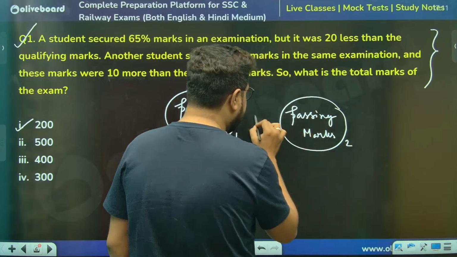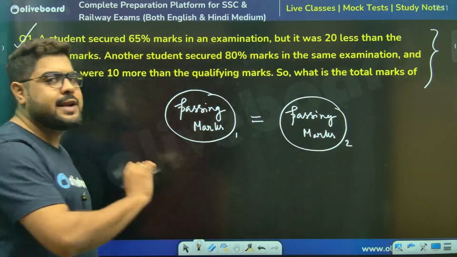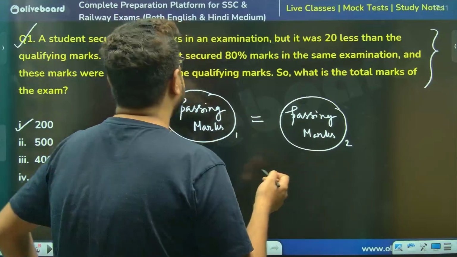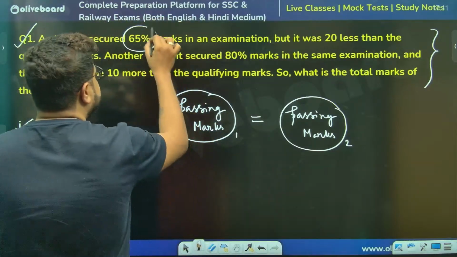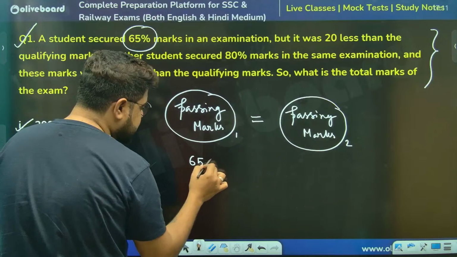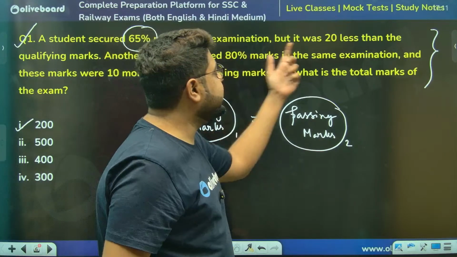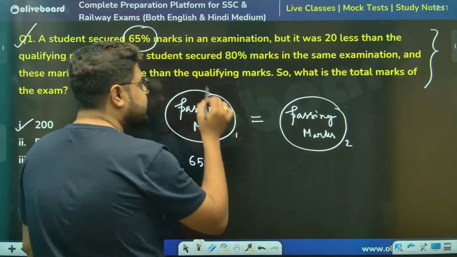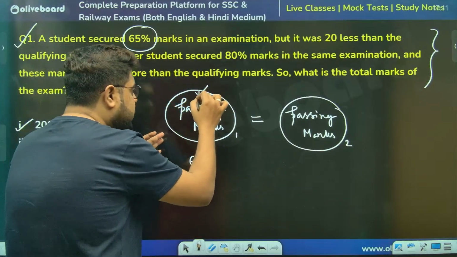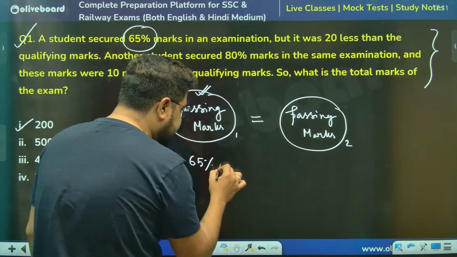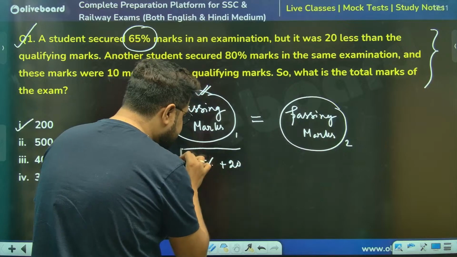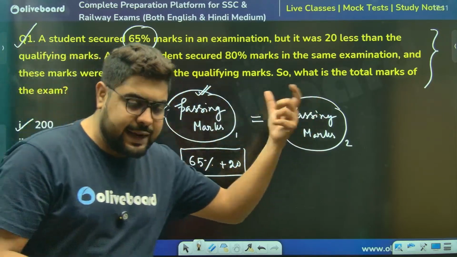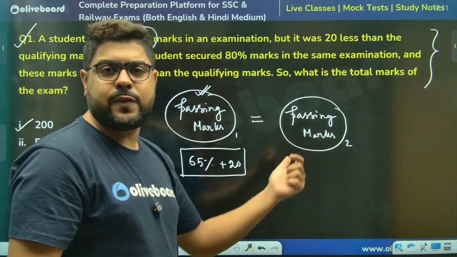If you can equate these two, you will always get to your solution, and that too in a very quick manner. 65% in the first situation was 20 less than the qualifying marks. So if I want to get to the qualifying marks, I need to add 20 to it.